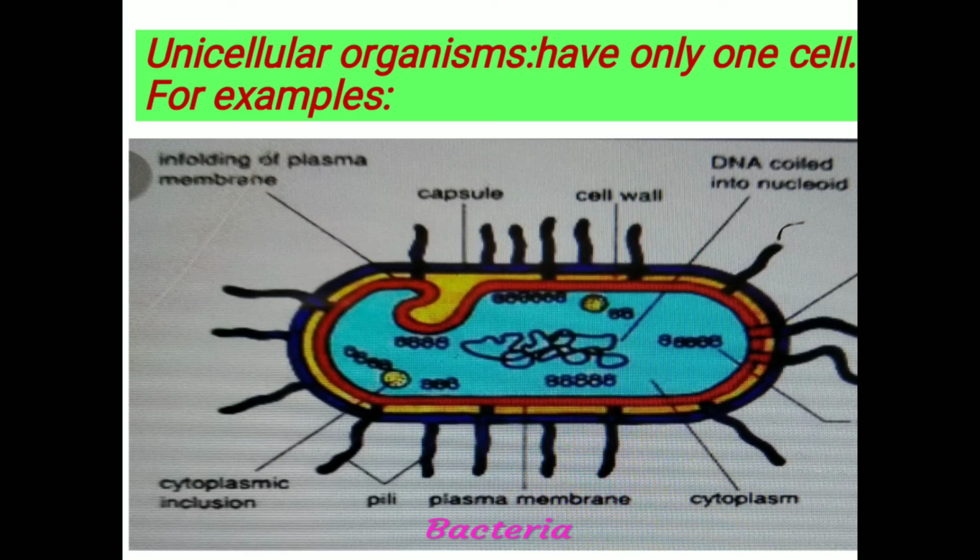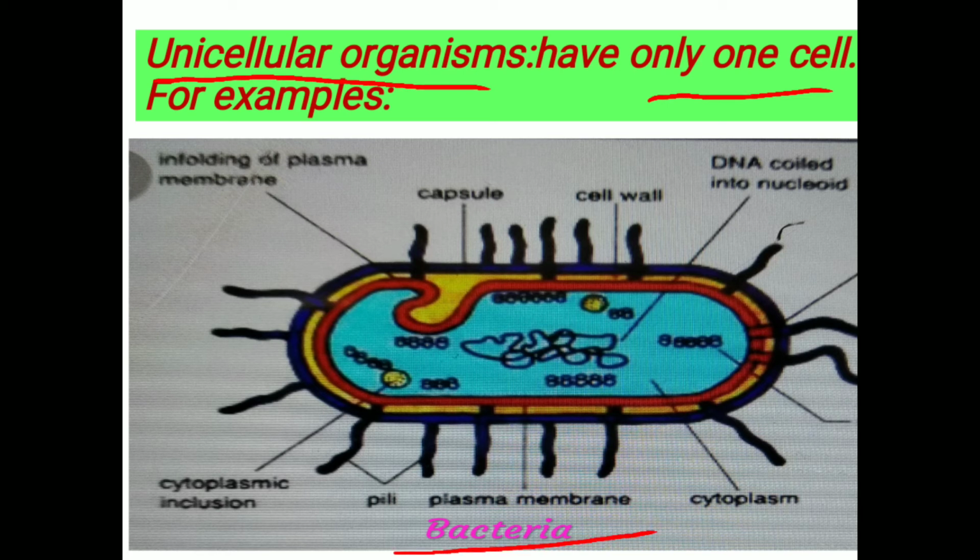Now we see a variety of organisms around us. These organisms, whether plants or animals, are made up of a number of cells. So there are two types of organisms. The first one is unicellular organisms. Organisms that have only one cell are called unicellular. Here we take some examples of unicellular organisms.